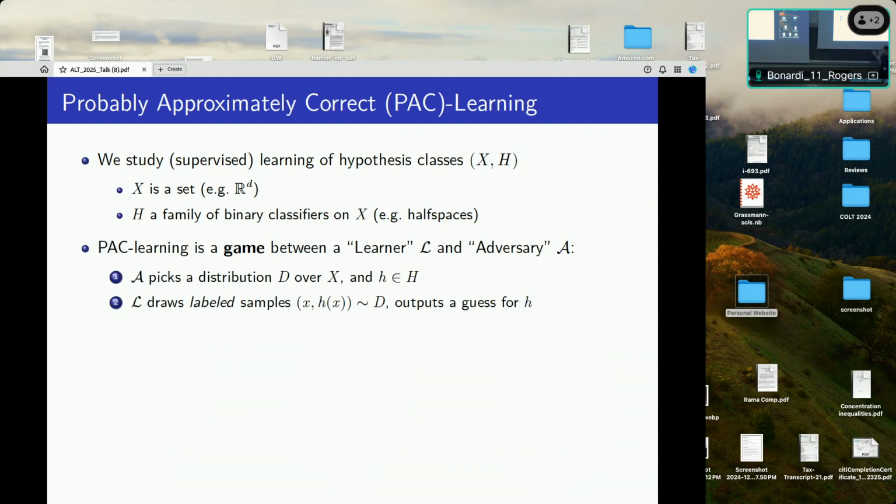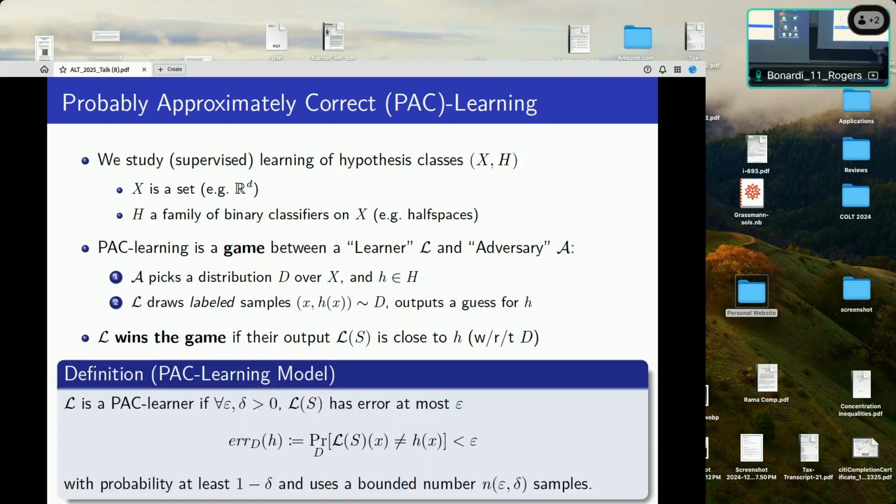The learner is given sample access, a bounded number of labeled samples from this distribution D, and wants to output a guess for what the underlying hypothesis H is. The learner wins the game if their output is close with respect to the distribution D in some formalized sense, in classification distance. A class is called PAC-Learnable if there is a winning strategy for the learner in this game. Or slightly more formally, L is called a PAC-Learner if for all epsilon, delta greater than 0, the output L of S has error at most epsilon with probability at least 1 minus delta, where error is just the probability that L of S on X is not equal to H of X for the adversary's output, H. Exactly the same definition we saw before, but just to overview things.